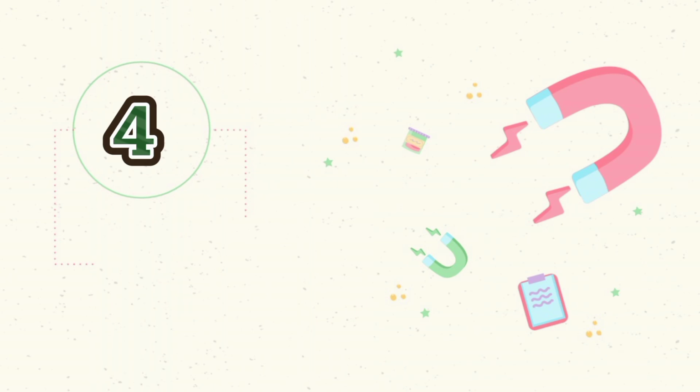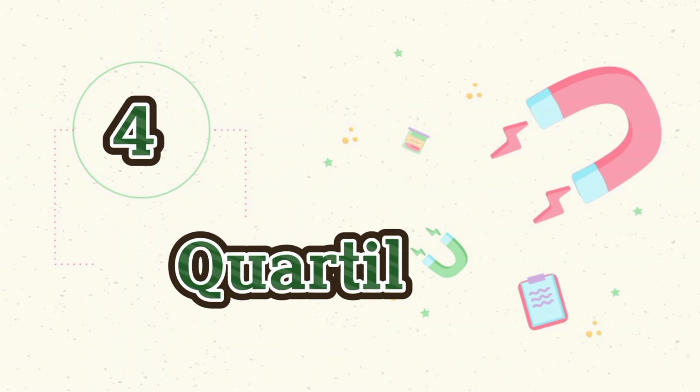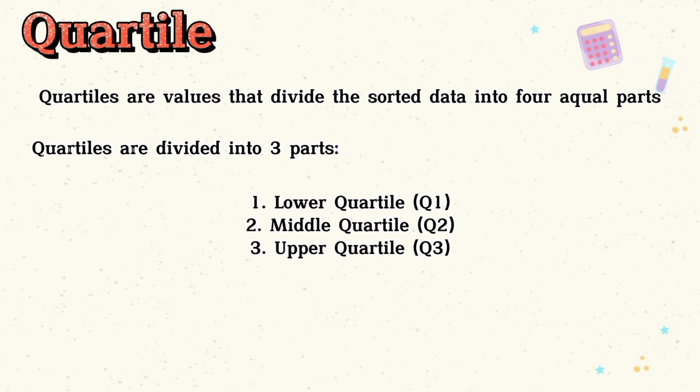The last material we will discuss is quartiles. Quartiles are values that divide sorted data into 4 equal parts. Quartiles are divided into 3 parts. The first, lower quartile, the second, middle quartile, and the third, upper quartile.